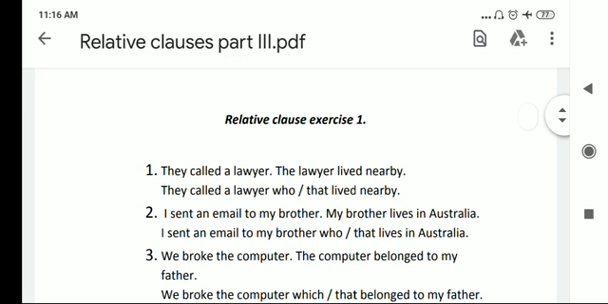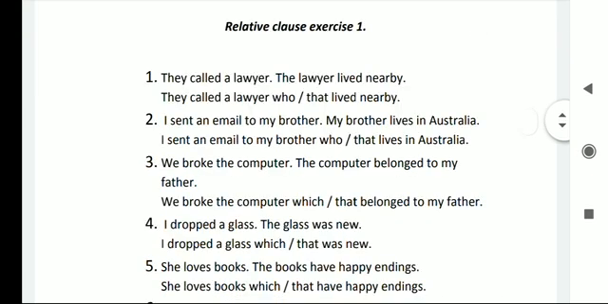Right? Number second. I sent an email to my brother. My brother lives in Australia. We can write these two sentences like this: I sent an email to my brother who lives in Australia. Or we can write these two sentences like this: I sent an email to my brother that lives in Australia.